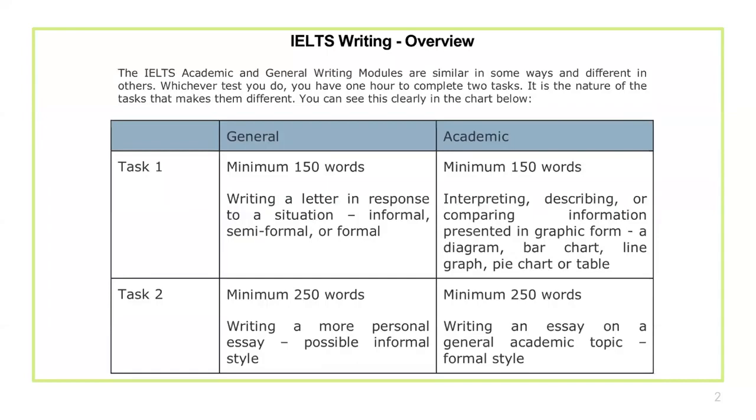Whereas in academic, it will be a report, interpreting, describing, or comparing information presented in a graphic form. That's what you need to convert into word format. Writing task 2 is the same for both academic and general training students, so there is only a difference in writing task 1. So let's have a brief idea about writing task 1.